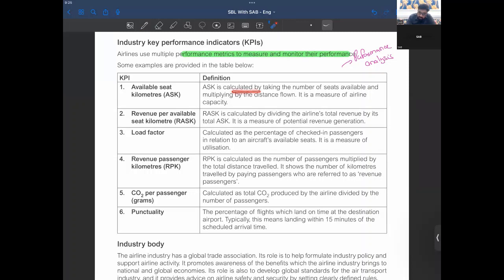So ASK is available seat kilometer, calculated by taking the number of seats available and multiplying by the distance flown. It is a measure of airline capacity, so capacity is measured through this. Then revenue per available seat kilometer, RASK, is calculated by dividing the airline's total revenue by its total ASK, right? It's a measure of potential revenue generation.